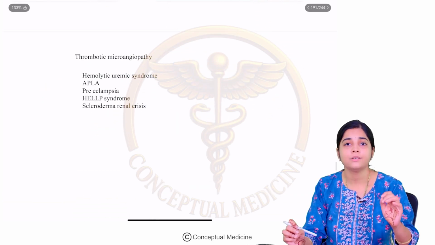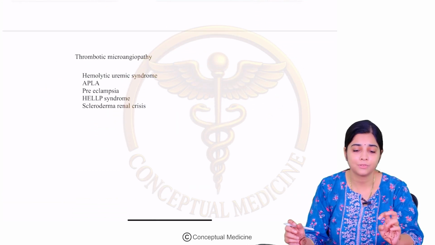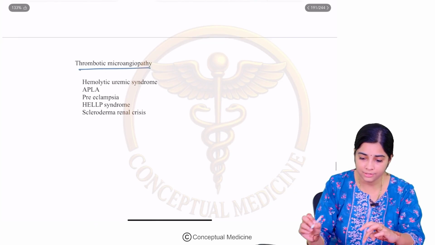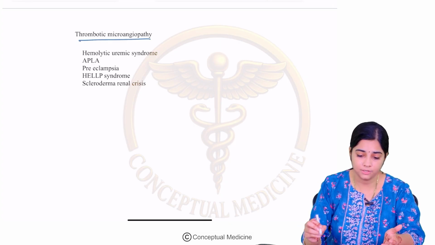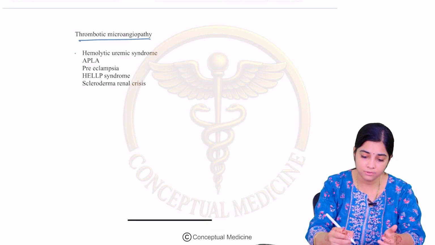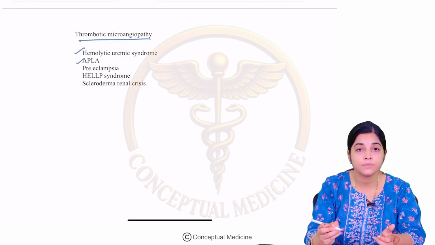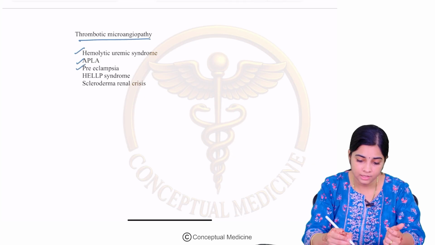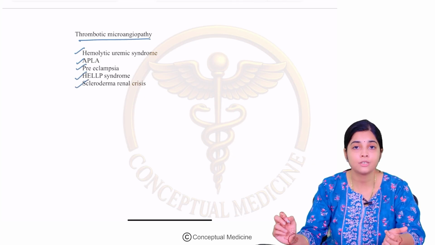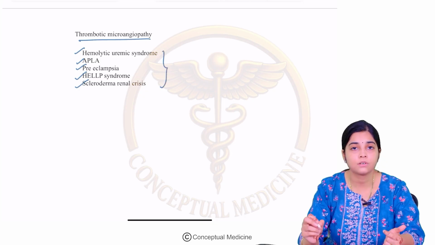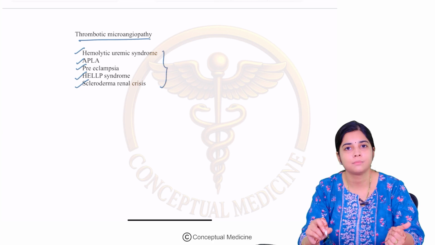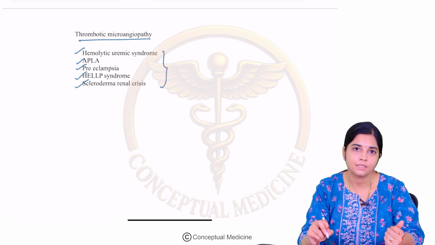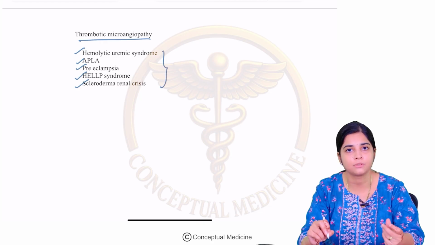Okay, fine. Now, let us move on to the next group of disorders, which is your thrombotic microangiopathy. So, thrombotic microangiopathy can be caused due to different etiologies. So, this is the list of etiologies. It includes what we call as the hemolytic uremic syndrome. Then we have your antiphospholipid antibody syndrome, preeclampsia, HELLP syndrome, scleroderma renal crisis. Any of these disorders can affect the small vessels of the kidney, right? It can affect the segmental arteries, it can affect the arterioles, and it can cause your thrombotic microangiopathy.